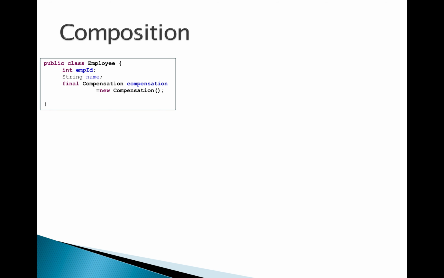What we are doing here is we are making the compensation object created inside the employee object, and we put it as final. We'll talk about final in a later session, but final means it cannot be changed. That is the meaning of final here. Okay, so now the compensation object will look like this. It is just having two variables, base salary and bonus percent. So employee has a compensation. That is the relationship we are having here.